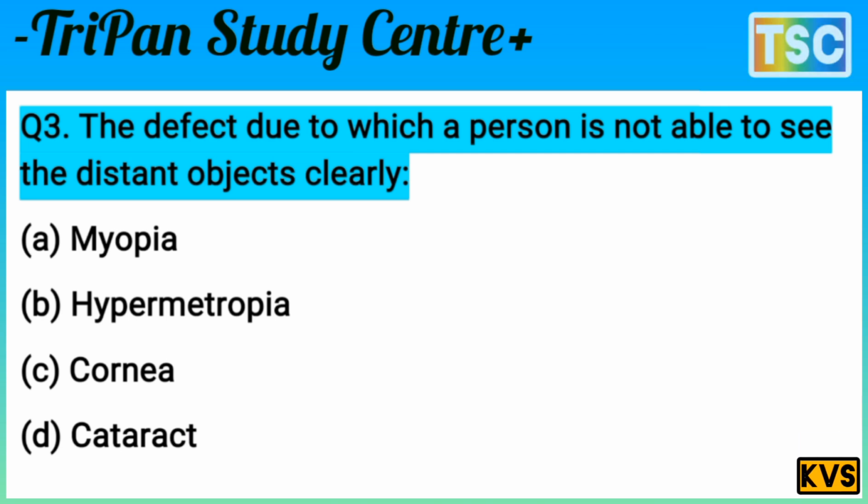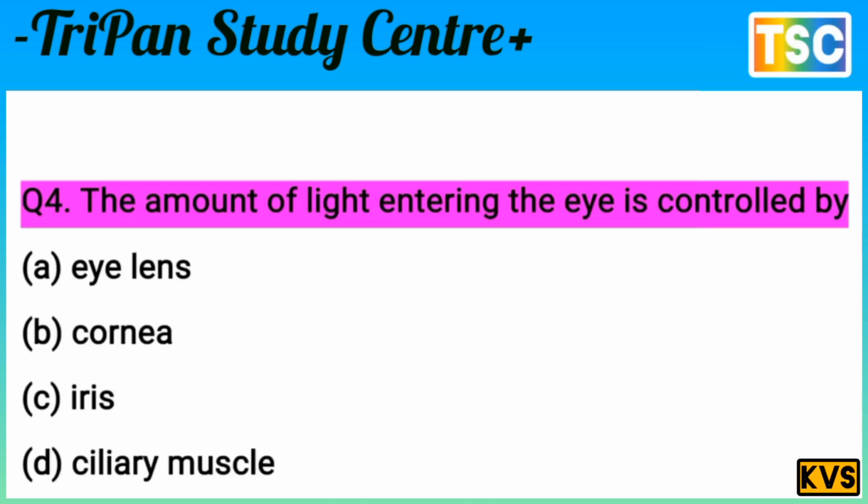Let's see the next question here. The next question on your screen: the amount of light entering the eyes is controlled by what?